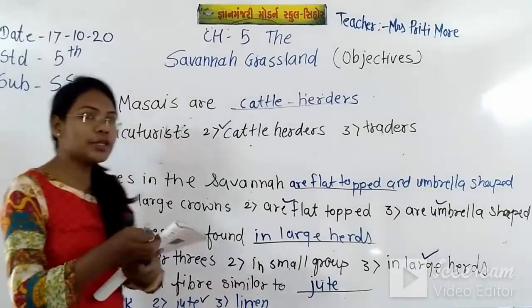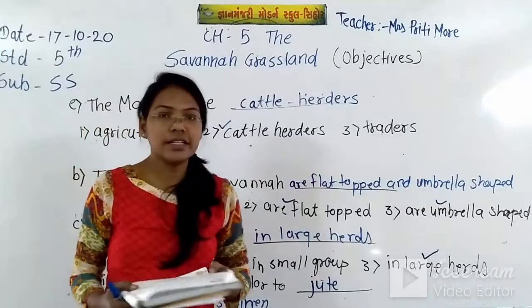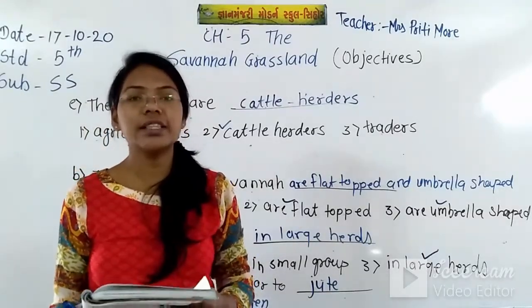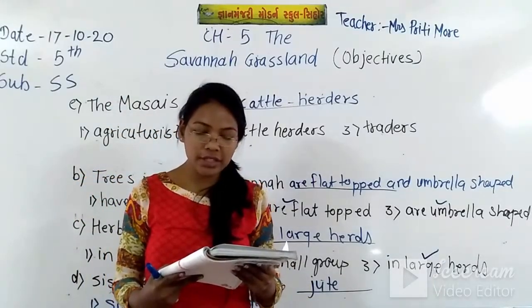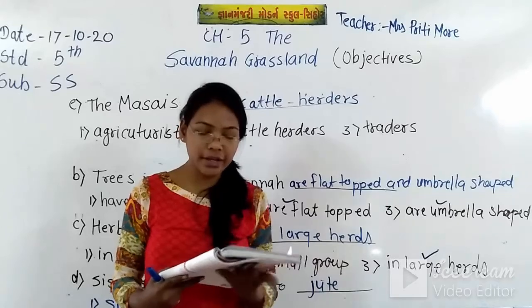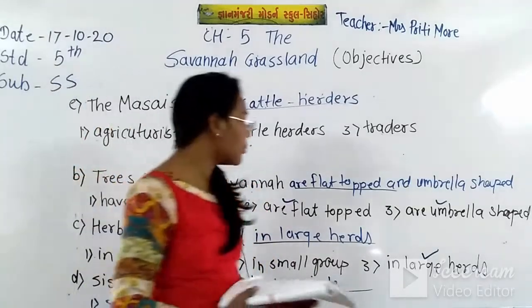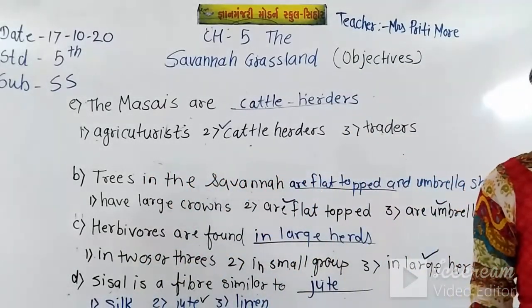Now question number 2 is fill in the blanks, and 5 blank spaces are there and we have to write the correct answer in the blank space. Options are not there, we just have to write down all that. First you complete this fast, then we'll do question number 2.